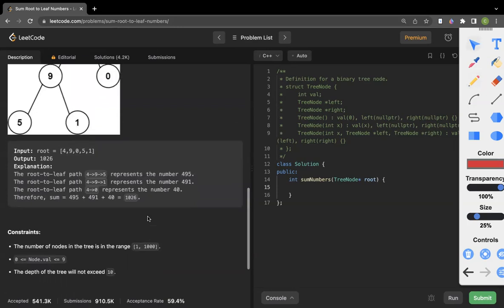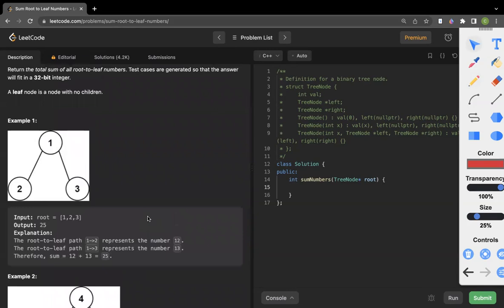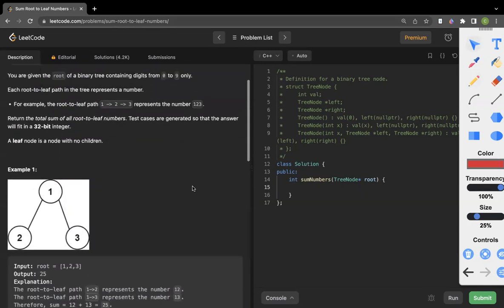So these are the examples. How can we solve this problem? To solve it, we have to traverse the tree. To traverse the tree, we have two algorithms: one is depth first search, one is breadth first search. In depth first search, we again have pre-order traversal, post-order traversal, and in-order traversal. We can use either depth first search or breadth first search to solve this problem.